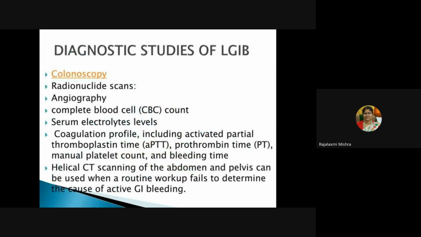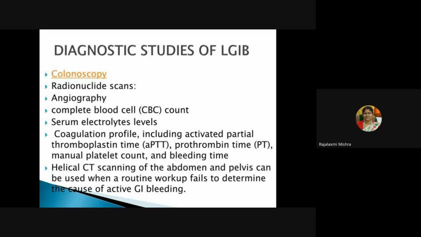So, what are the diagnostic studies of LGIB? First of all, colonoscopy you have to do, then radionuclide scans, angiography, complete blood cell count, serum electrolyte levels.